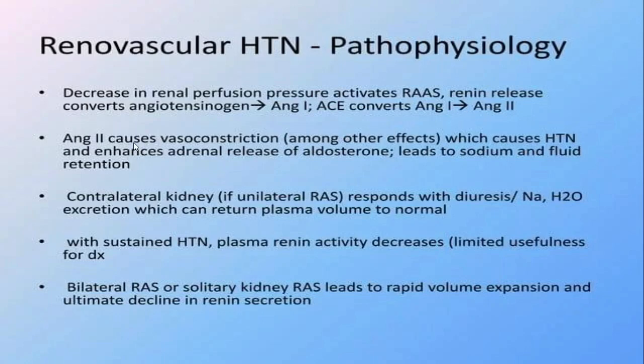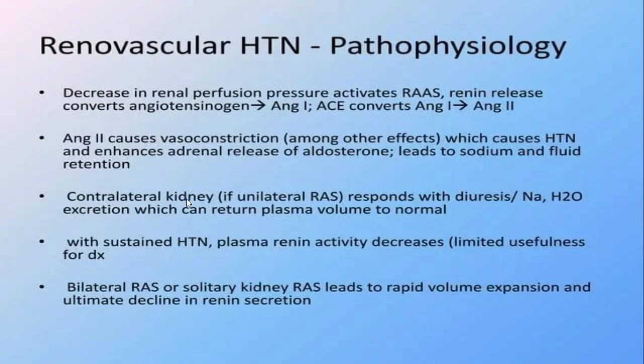Angiotensin 2 causes vasoconstriction, which causes hypertension, and also stimulates the adrenal gland to release the hormone aldosterone, which can lead to sodium and fluid retention in your body, right? And when blood volume is increased, blood pressure also increases. That can lead to hypertension.